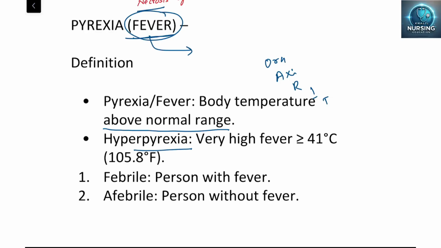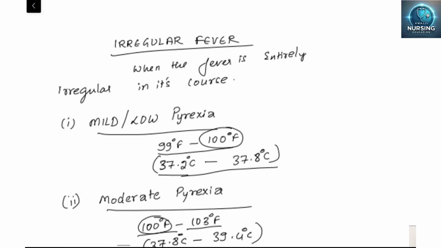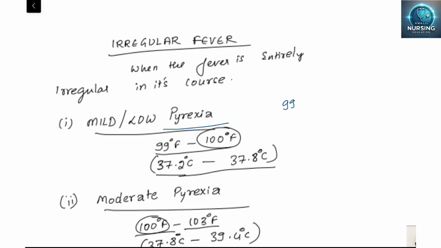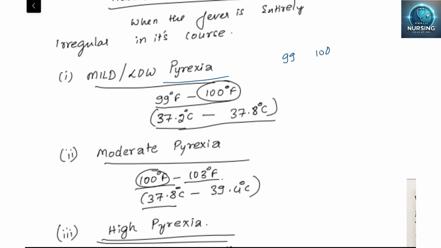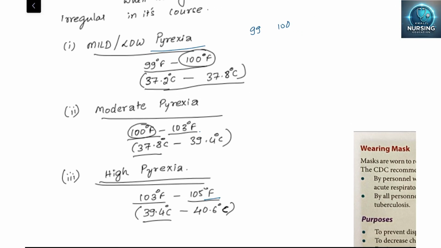Hyperpyrexia, this is very important, is more than 41 degrees Celsius, or in Fahrenheit 105.8 degrees. Febrile means with fever, the person will be called febrile. Afebrile means the person without fever. Mild pyrexia means 99 to 100, moderate pyrexia means 100 to 103 degrees Fahrenheit, and high pyrexia means 103 to 105 degrees Fahrenheit.